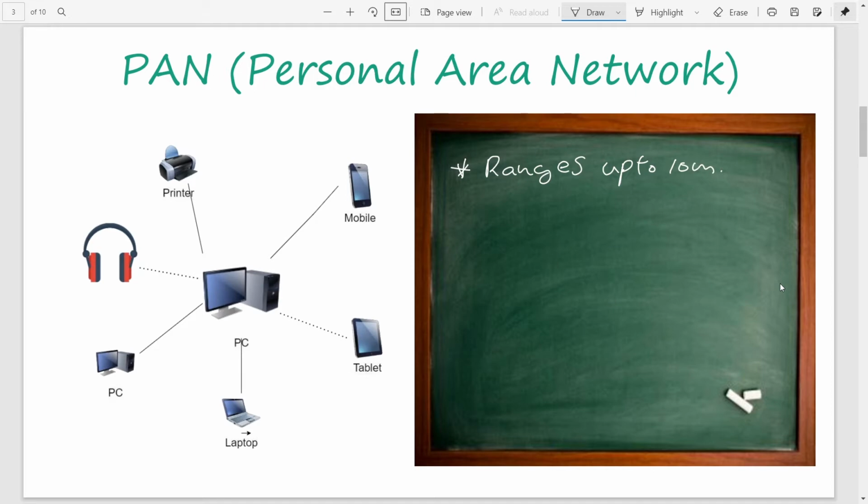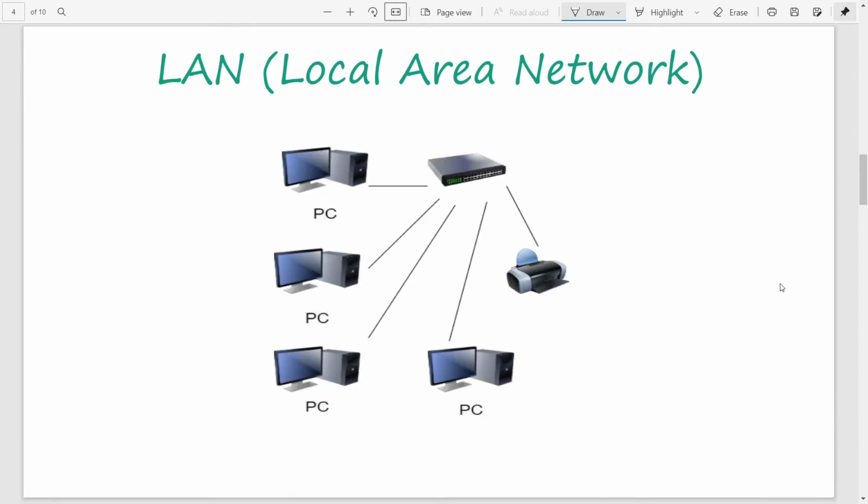So the next feature is that this network, the personal area network, can be wired or wireless. It means sometimes you are connecting your mobile phone with your PC using a data cable. Sometimes you can connect your mobile phone using a Bluetooth connection, like that. Then we will move to the next type of network.